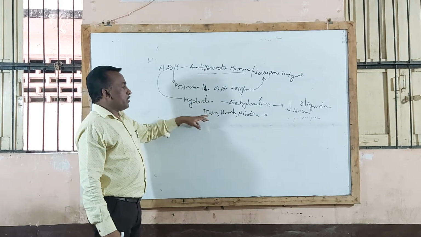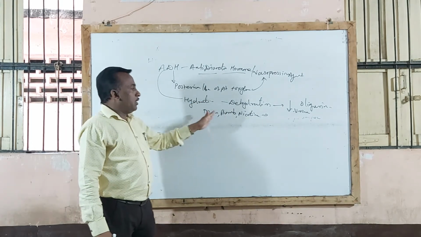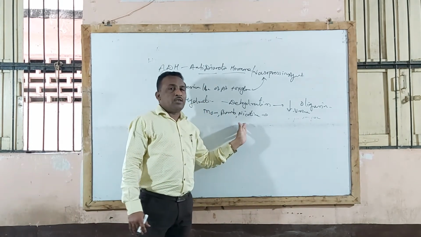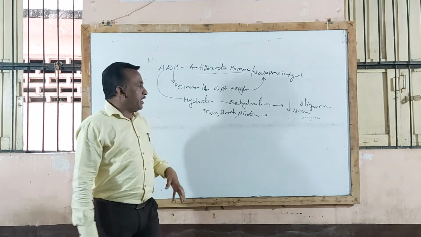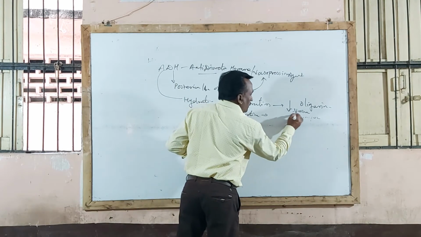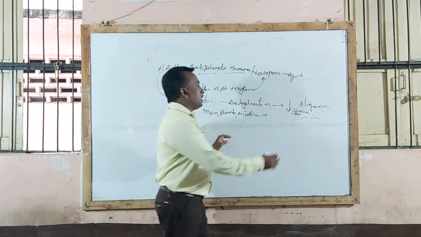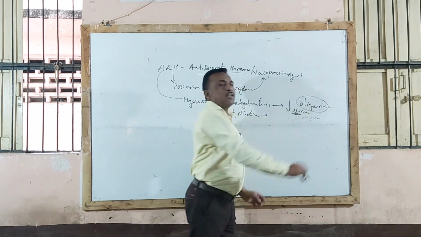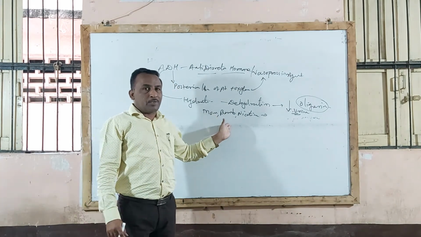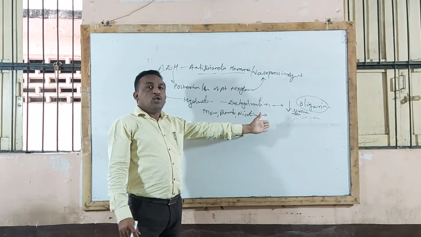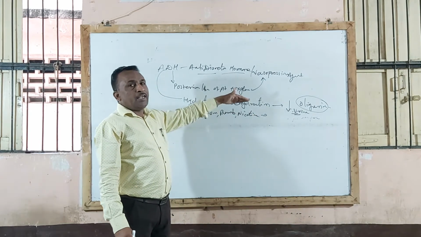When we give this drug to the patient, particularly morphine, barbiturate, nicotine, it leads to dehydration, and because of dehydration it causes a decrease in urine flow and urine formation. That leads to oliguria. We have already seen in morphine poisoning and barbiturate poisoning that this drug produces oliguria because it stimulates ADH.